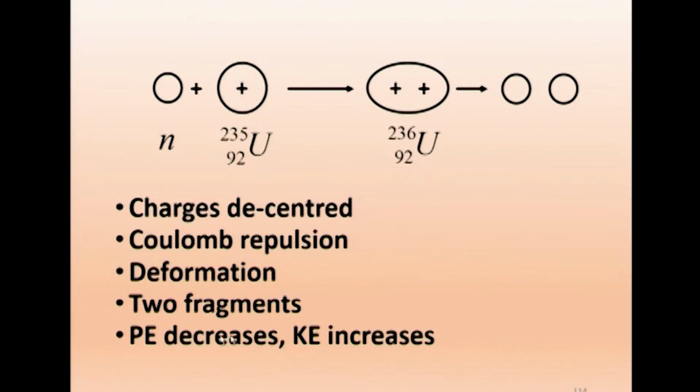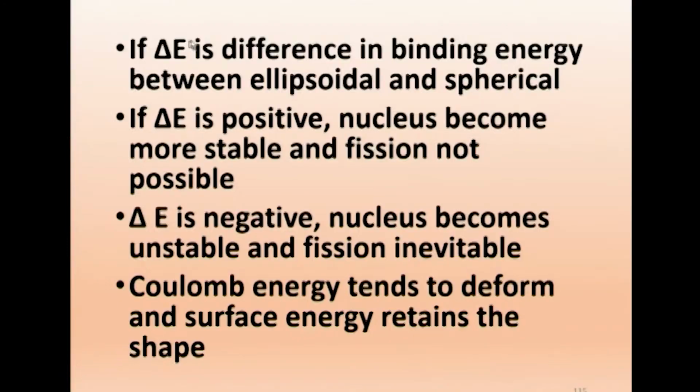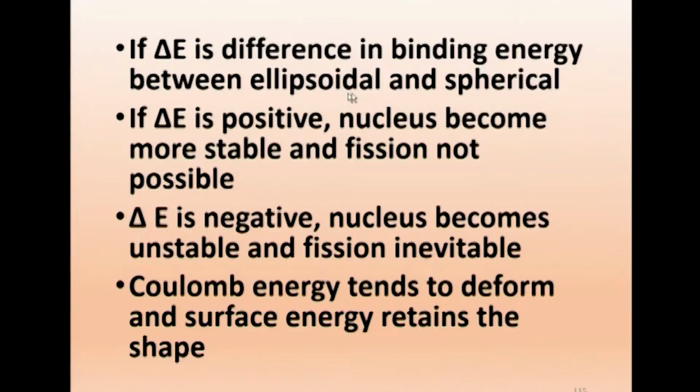So in this case, the potential energy decreases. As the fragments separate, the Coulomb repulsive potential energy goes on decreasing and the kinetic energy goes on increasing. Here, let delta E be the difference between the binding energy of the ellipsoidal nucleus and the binding energy of the spherical nucleus, that is, ellipsoidal is final, spherical is initial, final minus initial.